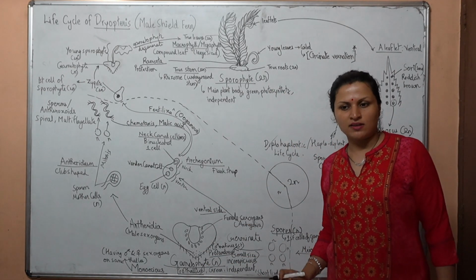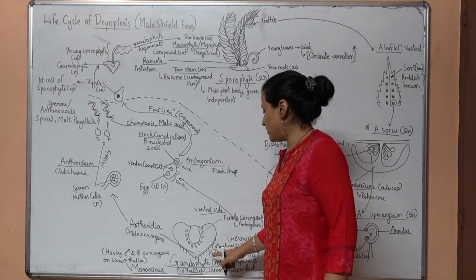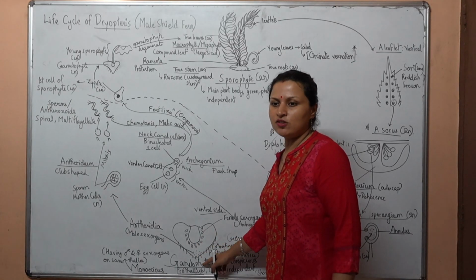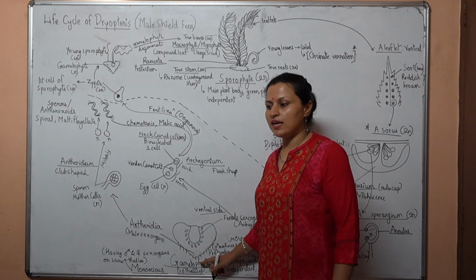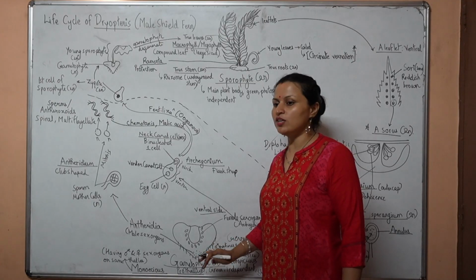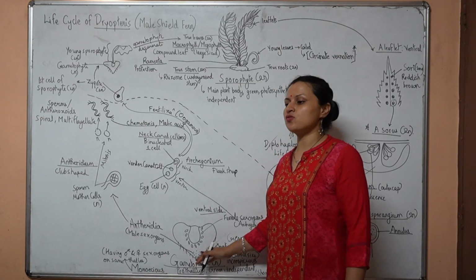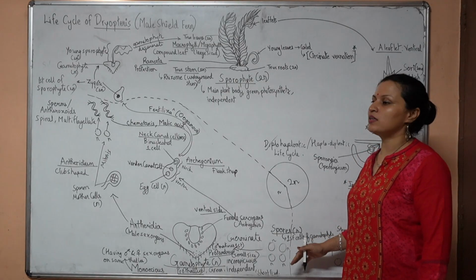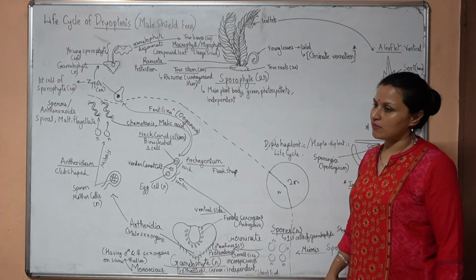And diplohaplontic life cycle. Protandrous, this term means that the Antheridia mature first. If both had matured at the same time, the antherozoids from one prothallus would fertilize the egg cell of the same thallus, which they do not want, self-fertilization. So there is protandry, wherein antheridia will be liberated first, and by the time they reach other prothalli, the female gametes would have matured.